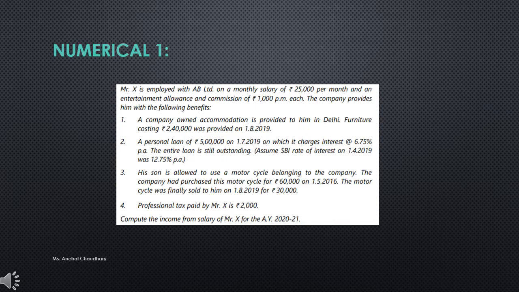The motorcycle was finally sold to him on 1/8/2019 for rupees 30,000. And last is the professional tax paid by Mr. X is rupees 2,000. Compute the income from salary of Mr. X for the assessment year 2020-21.